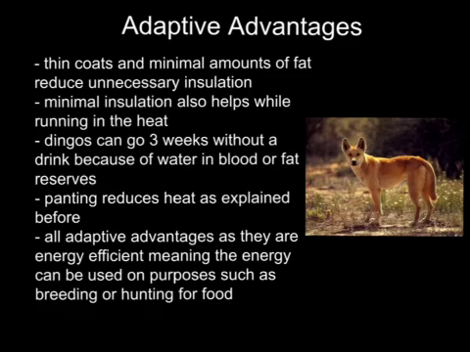The last adaptive advantage of the dingo to survive in the heat of Australia and a procedure for thermoregulation is their use of panting. As explained before, when the dingo pants, it provides an increase of airflow over the respiratory tracts, which effectively cool it down. This is an advantage to the dingo, as it is an energetically efficient way of heat reduction, which means the dingo can use the energy for more productive purposes such as breeding and hunting for food.